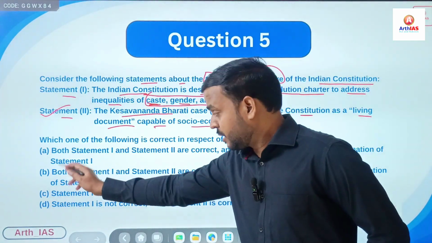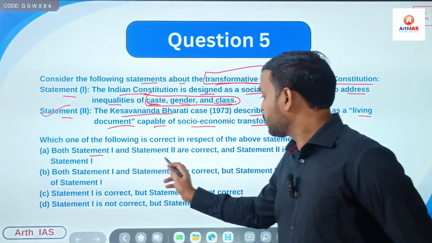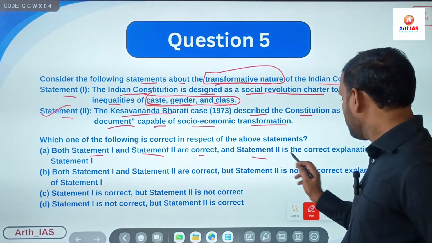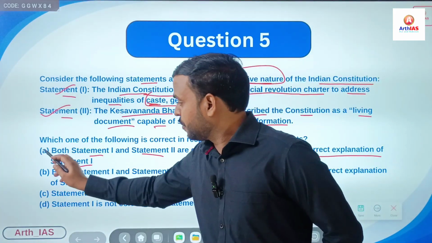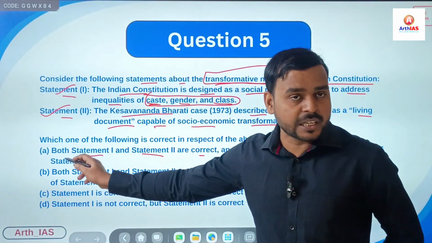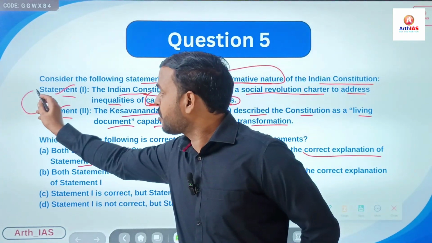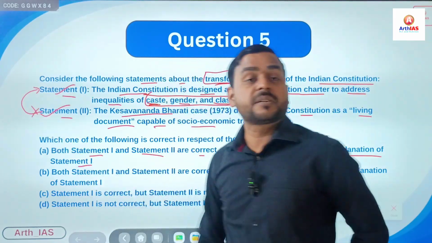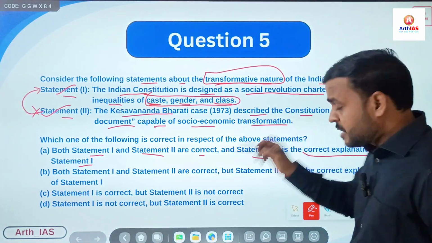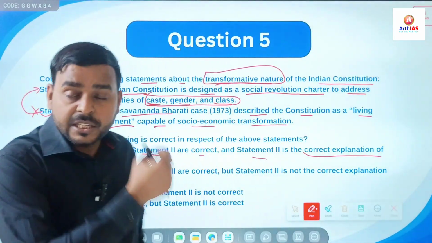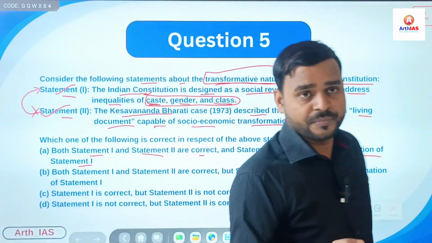Now it says, Option A, both statements 1 and 2 are correct, and statement 2 is the correct explanation of statement 1. Actually, no. Though both statements are correct, it is not the correct explanation of statement 1. Why? Because in the Keshavananda Bharati case, the Supreme Court held the Indian Constitution as a living document, right?